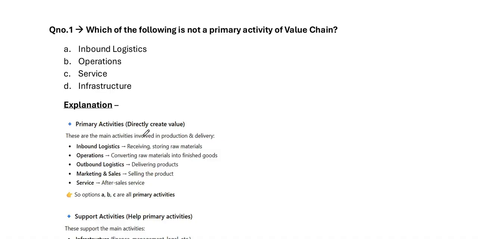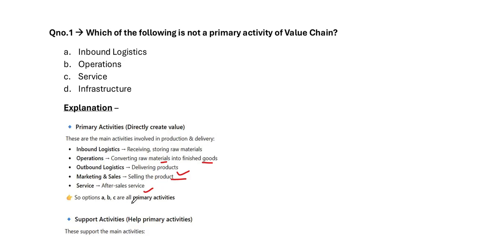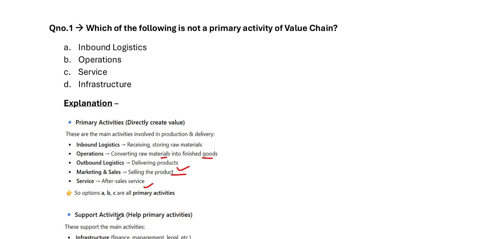These are the main activities involved in production and delivery. Inbound logistics: it includes receiving and storing raw materials. Operations: it includes converting raw materials into finished goods. Outbound logistics: it includes delivery of products. Marketing and sales: it includes selling the product. And then service: after sale, service will start. So options A, B, C, all are primary activities.